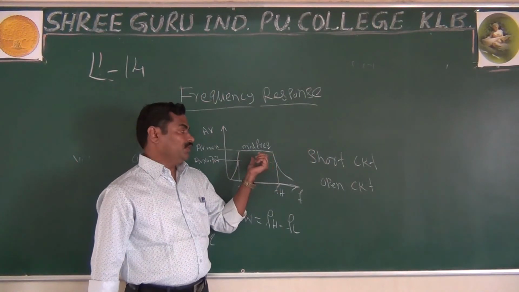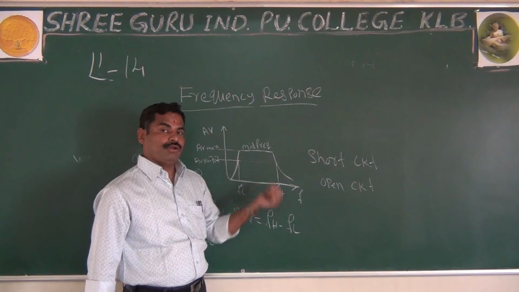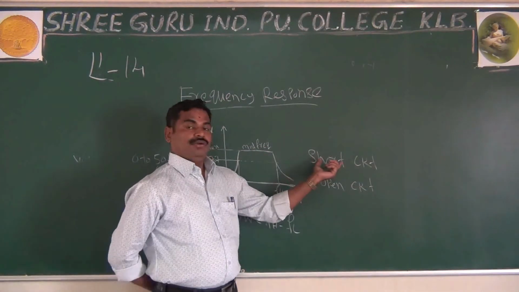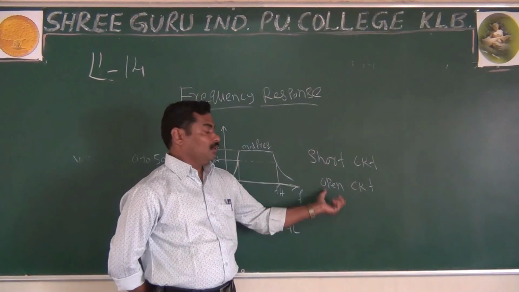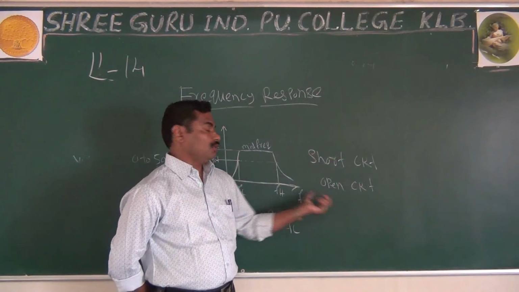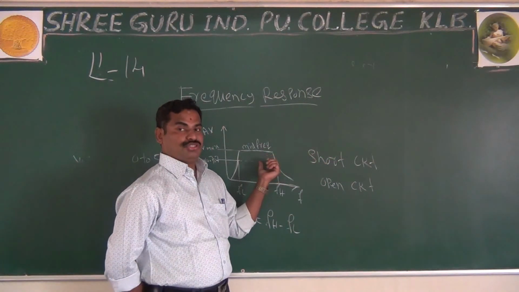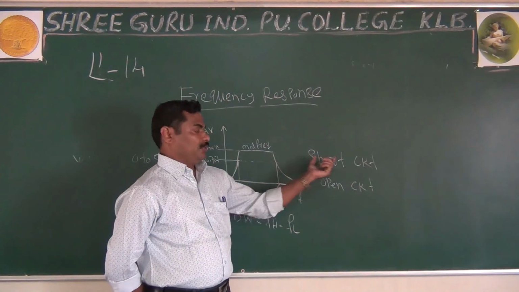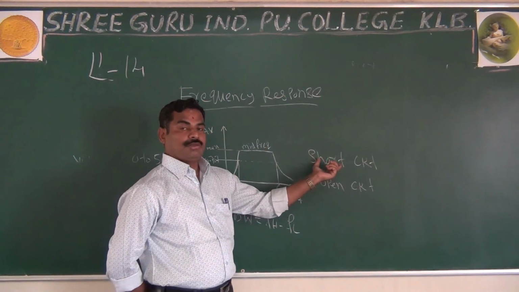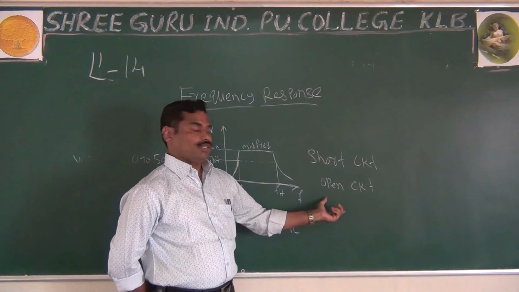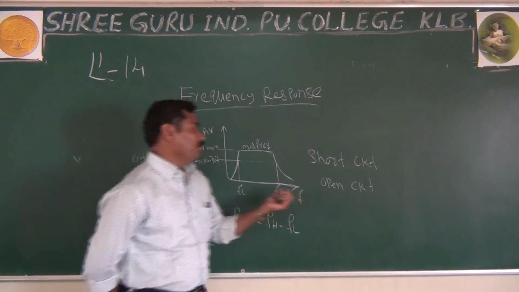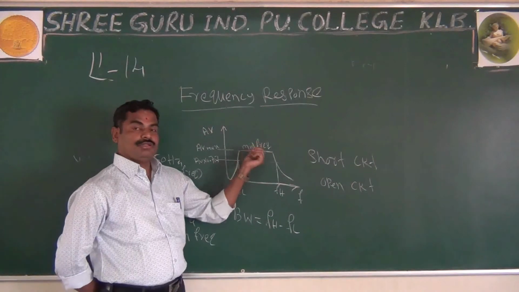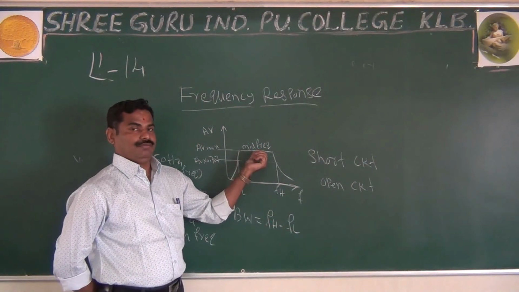Why is the gain constant for the midband? Because some of the capacitors act as a short circuit, some of the capacitors act as an open circuit, both will cancel each other, and that makes the gain constant. It means in the midband, some of the capacitors act as a short circuit, some act as an open circuit, both will be cancelled, and that makes the gain constant for the midband frequency.